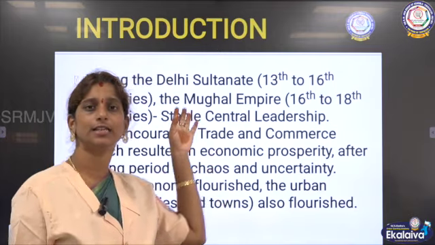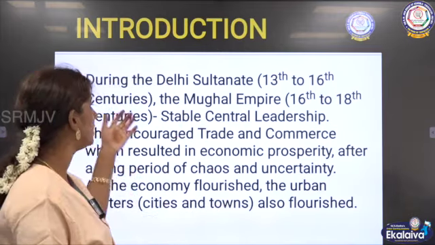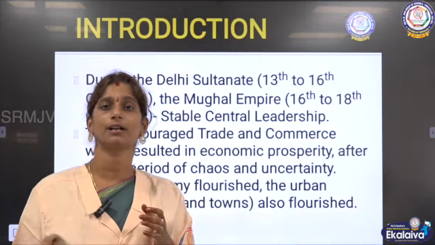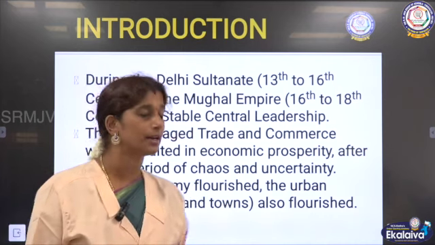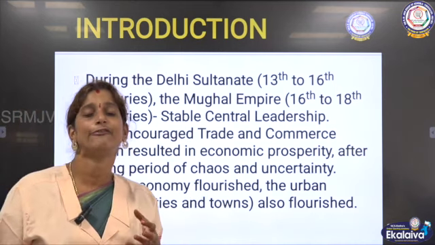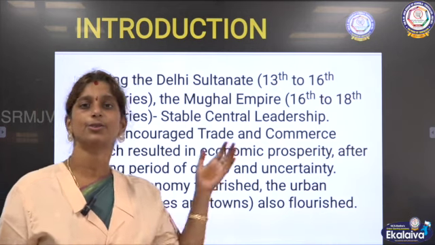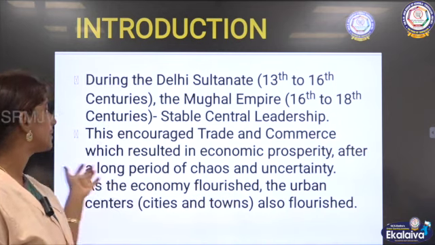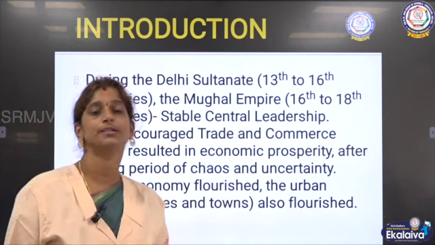Right? When it was the Delhi Sultanate, the Sultan had the entire control. The same way, in the Mughal Empire, the emperor had the entire control from one place throughout the country. So the control was very effective and efficient. So this encouraged trade and commerce, which resulted in economic prosperity after a long period of chaos and uncertainty.